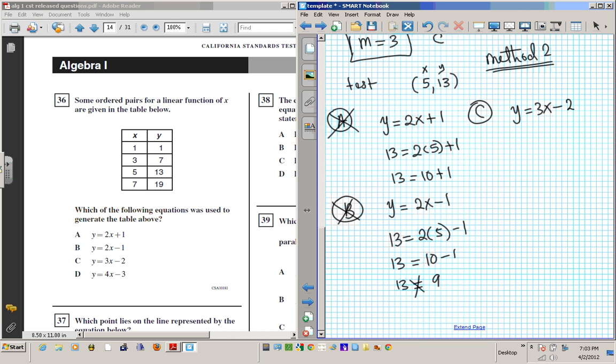This better work because that's what we got before, right? So the question is 13 equals 3 times 5 minus 2, is it? Is 13 equals 15 minus 2? Is 13 equal 13? Absolutely. So our answer is C.